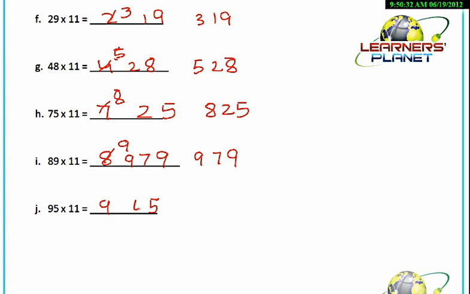Similarly, 95 into 11, split the number 9 and 5. 9 plus 5, 14. We write 4 over here and 1 will be carried. 9 plus 1, 10. So it's 1045. It's actually very simple, friends. You can do all these calculations mentally. Okay, you just have to practice.